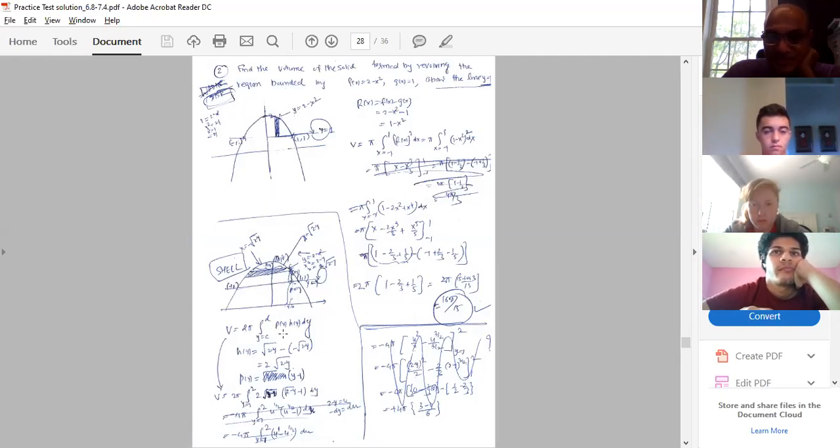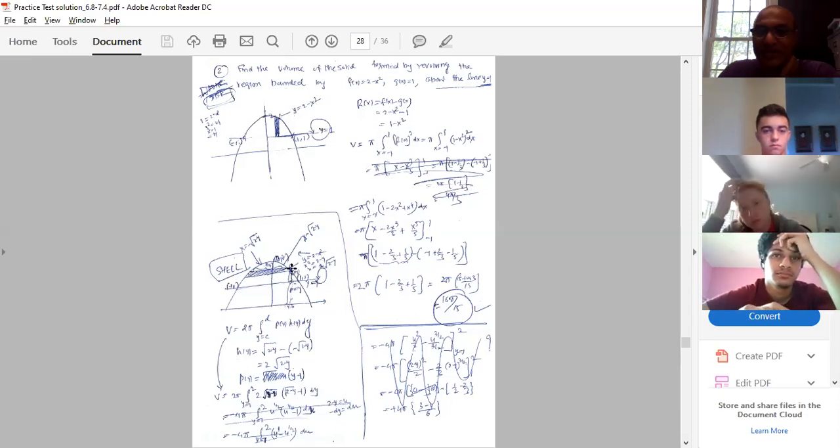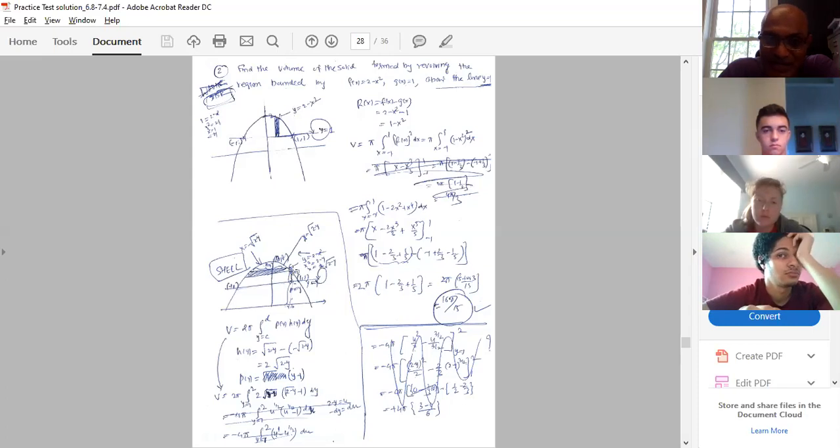Py is equal to, look at here, this distance, from here to here. I told you, the distance from the center of the strip to the axis of revolution. Now, usually please pay attention, guys, otherwise you will be wrong. Be alert.